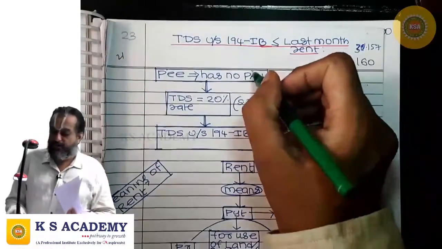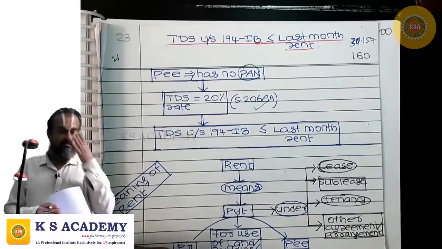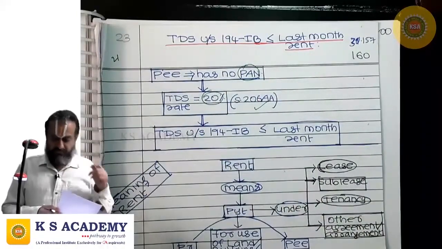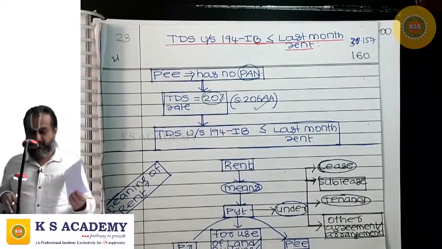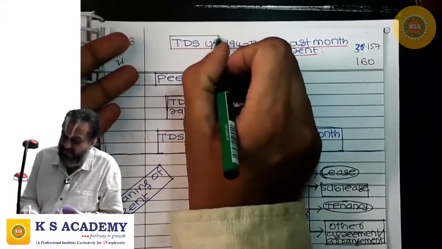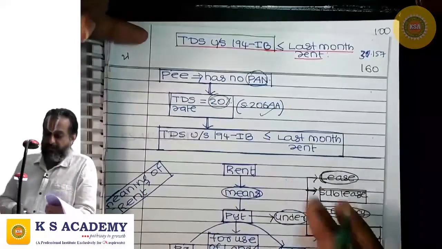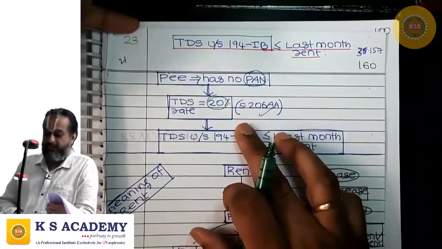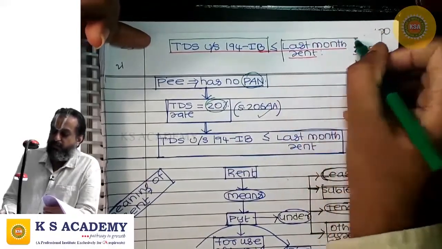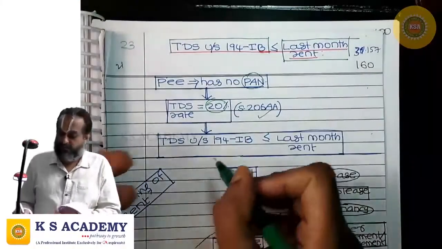Where the payee has no PAN, 206AA comes, and we shall be using 20%, not 5%. Now there is a possibility: if you quantify the TDS under 194IB by applying 20%, and it is more than the last month rent, you should restrict it to last month rent.